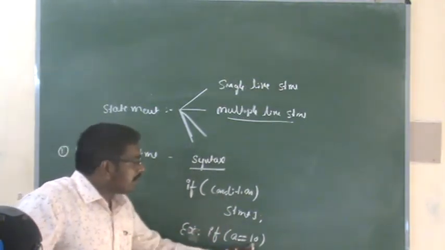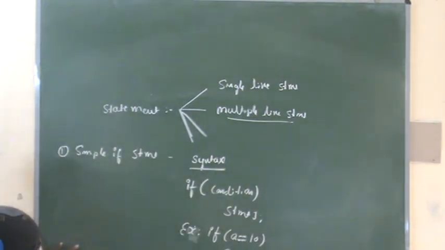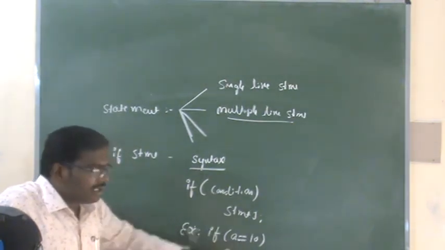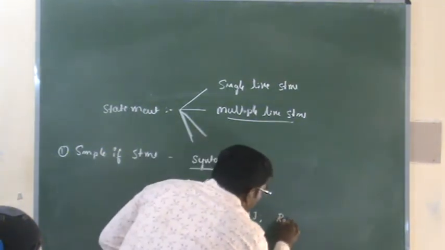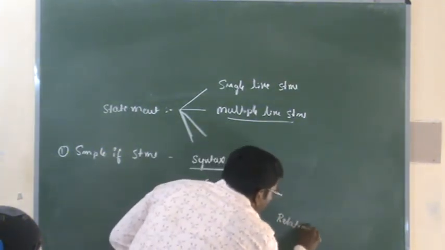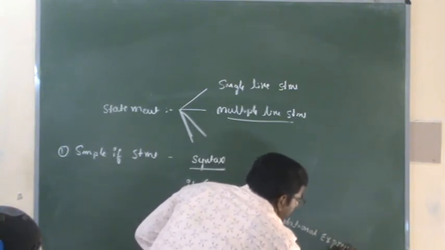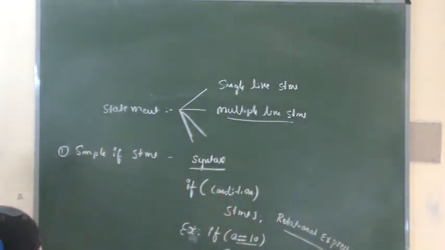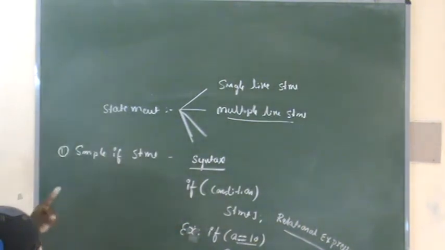If it is equal to 10, then we are going to print the value of A, otherwise we don't want to print any value. Here again we are using the double equals. So this is a relational expression. The condition in if else should be a relational expression. So what is an expression? An expression is a combination of operators and operands. A relational expression is an expression containing an operand and a relational operator.